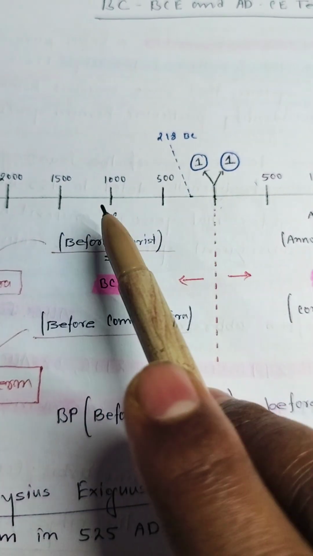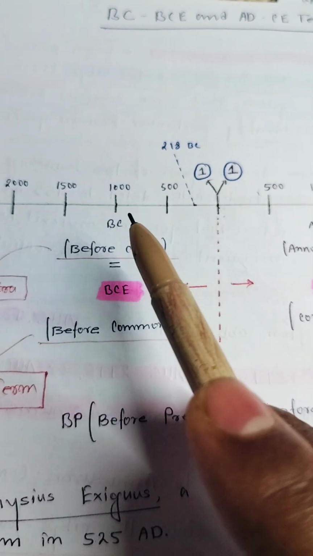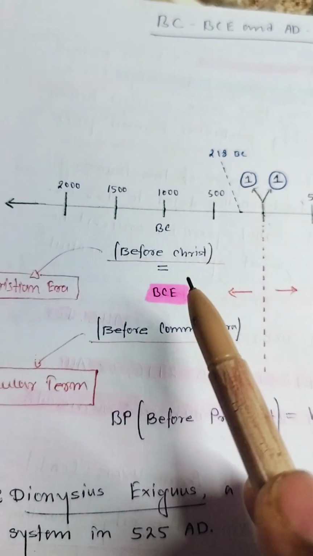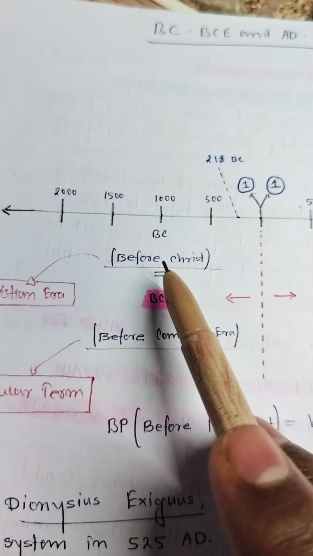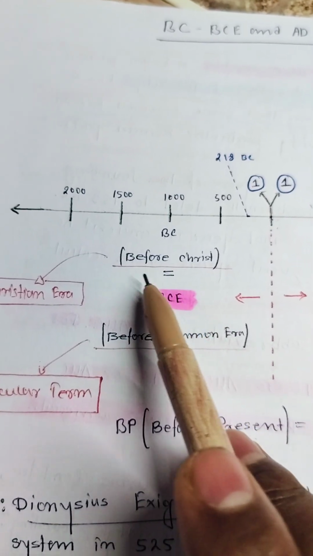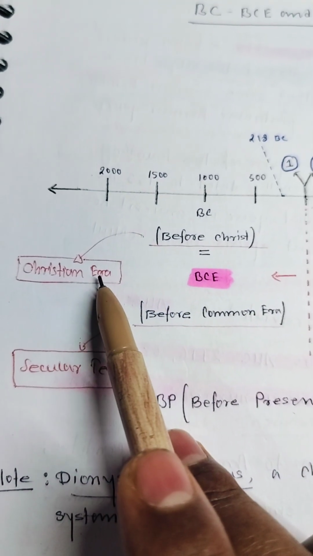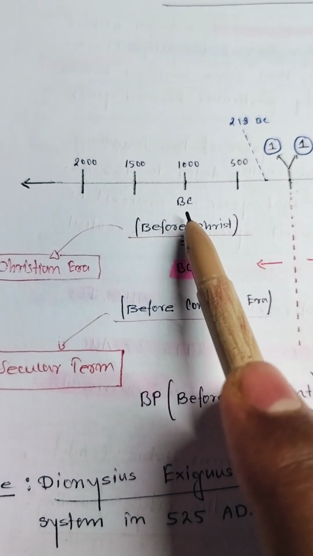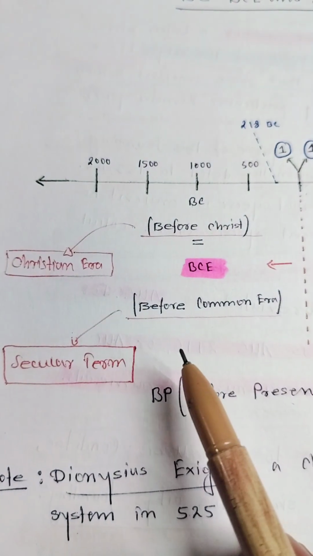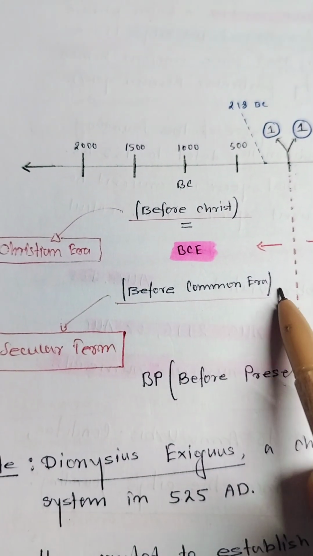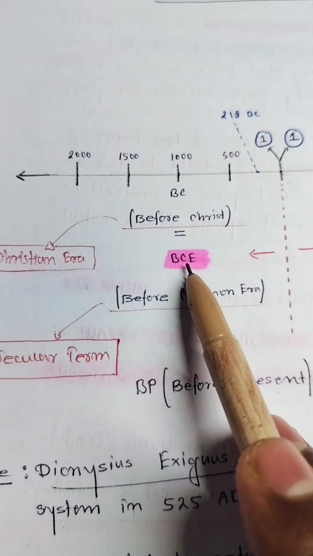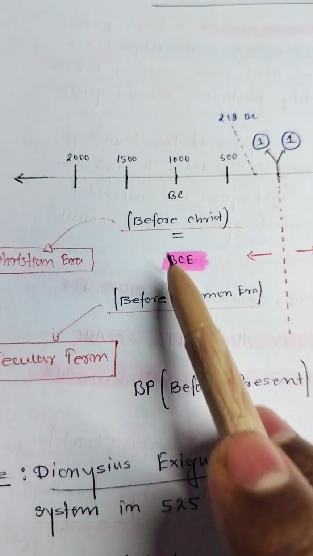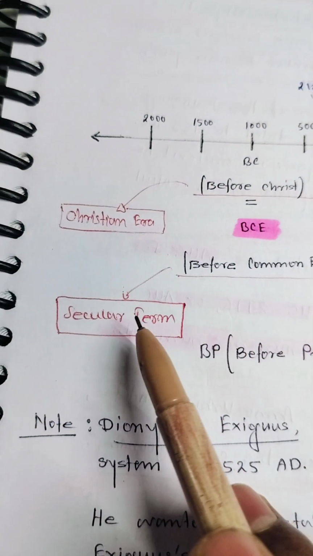BC means Before Christ, before the birth of Prophet Jesus; we go backward. It is a Christian term, a Christian era. And BCE, Before Common Era, means the same as BC, but you are using a secular term.